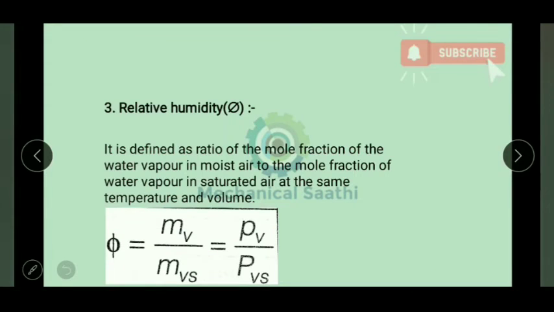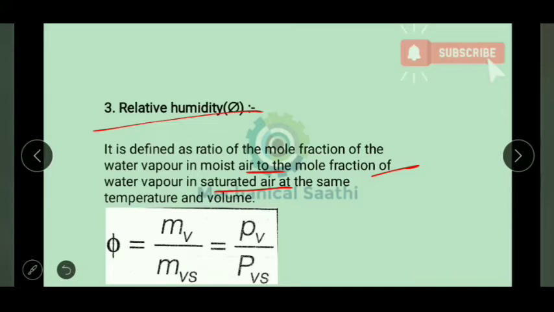Next term, that is relative humidity. It is the ratio of mole fraction of the water vapor in moist air to the mole fraction of water vapor in saturated air. So that will be represented by MB by MBS.